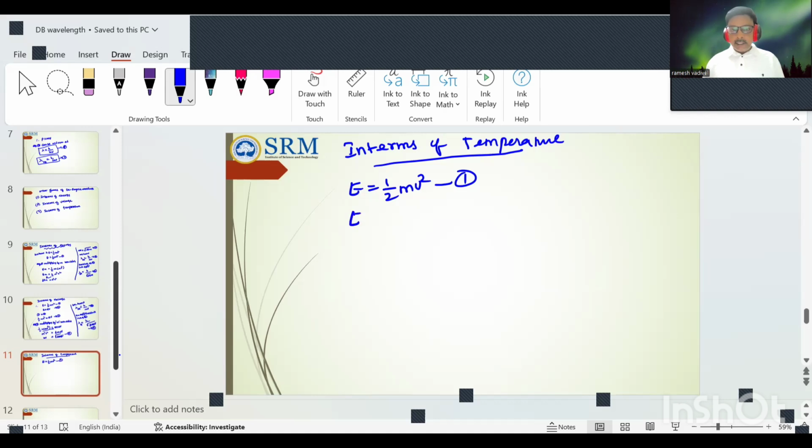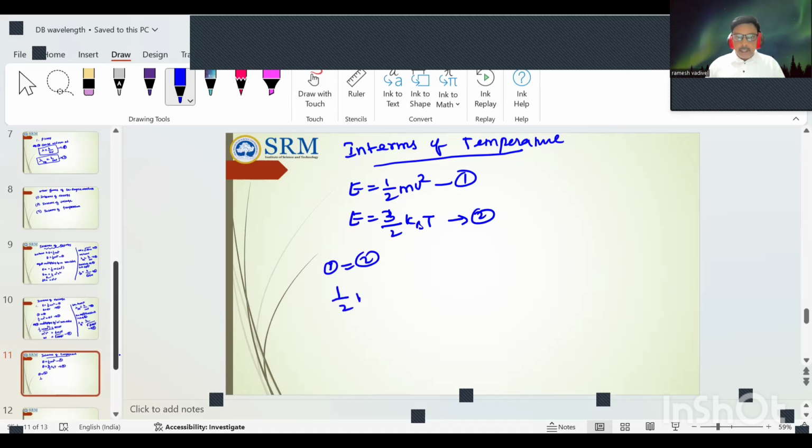Therefore, the energy at temperature is 3 by 2 kBT. Let's compare equations 1 and 2. 1 by 2 mv square is equal to 3 by 2 kBT. The 2 cancels.